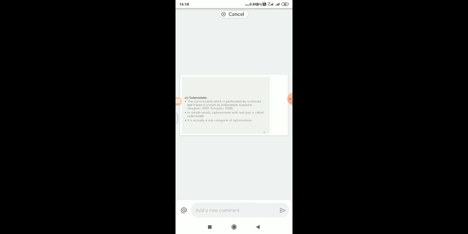The groups are Pteropsida and Lycopsida. The ferns, gymnosperms and angiosperms are included in Pteropsida, whereas the lycopods, horsetails, etc. are included in Lycopsida. The simplest form of siphonostele has no leaf gaps, such as in some species of Selaginella.